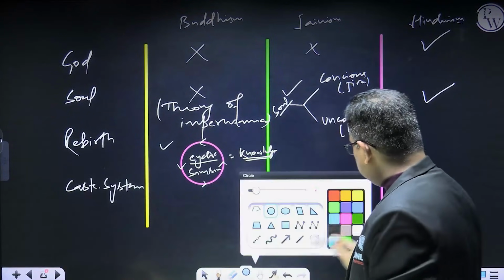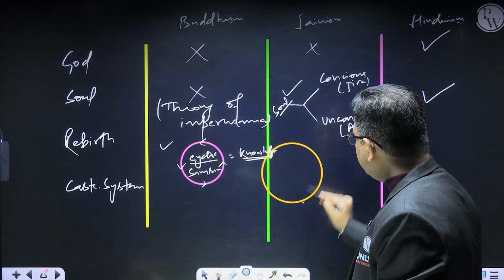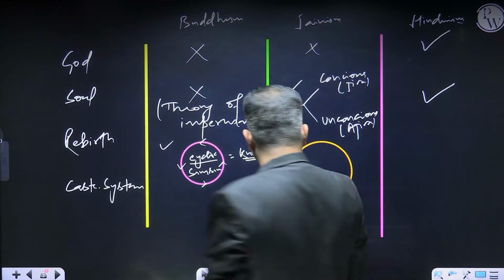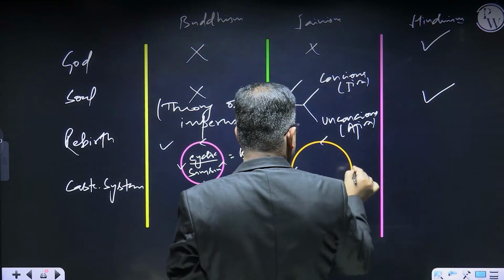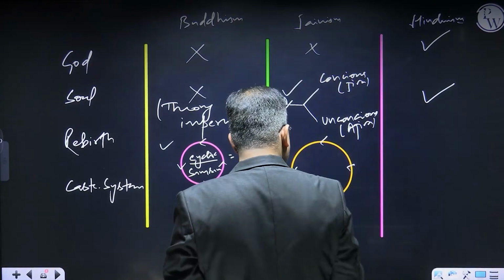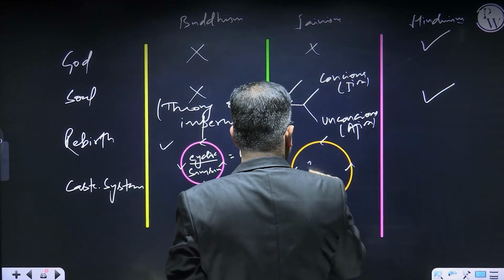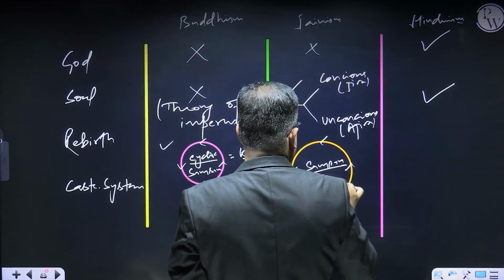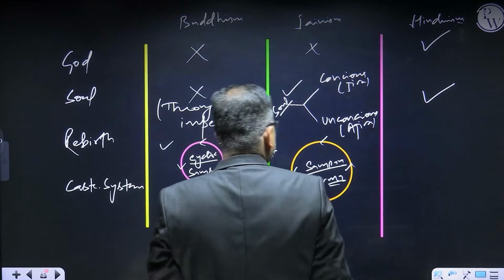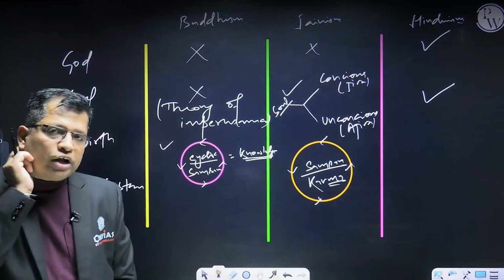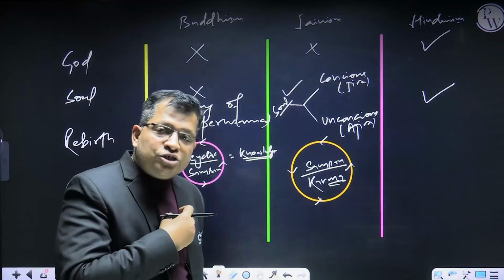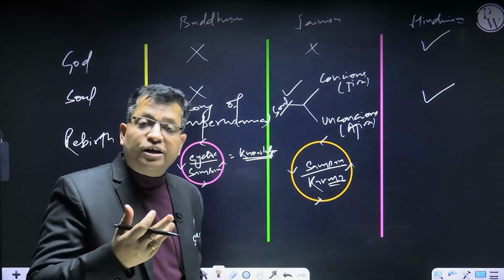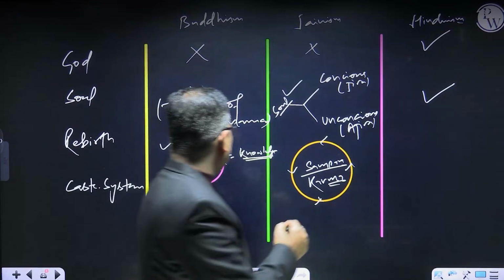If I talk about Jainism, again there is a concept of the cyclic process, right? This is again a cyclic process, and this is your samsara, and just because of karma. So extinguishing your karma, or detaching karmas from your soul, is the only way to get this liberation, right? So this is what is your knowledge.